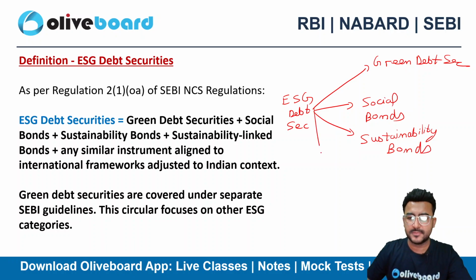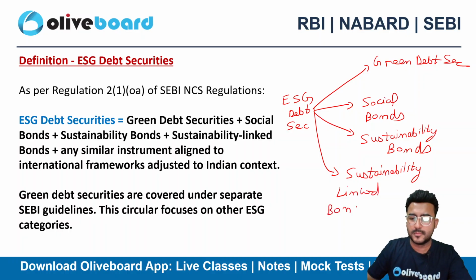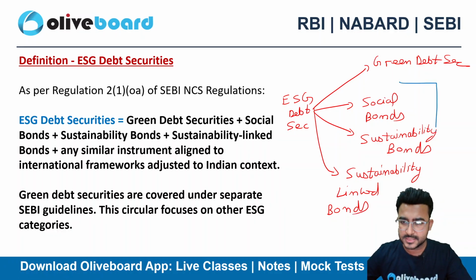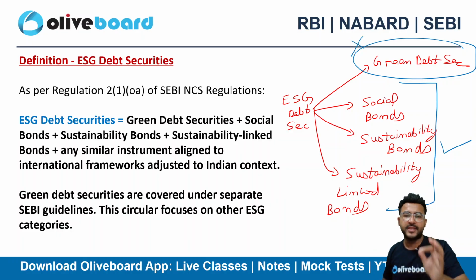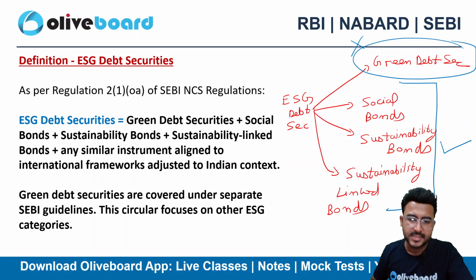And the fourth one is sustainability linked bonds. So for the second, third and fourth, this circular is applicable only on these three. This circular will not apply to the green debt security. That is the most important thing, and you need to know the terminologies as well, right?